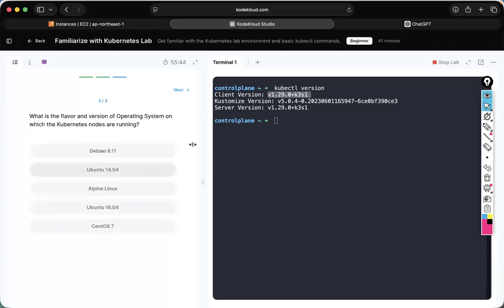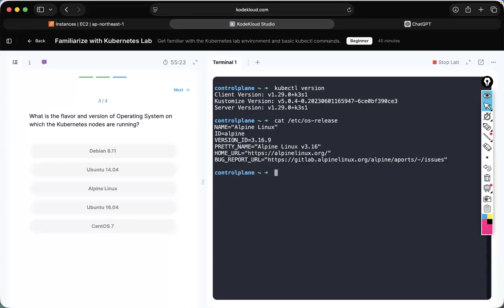Now next question. What is the flavor and version of the operating system on which the Kubernetes nodes are running? How to check? This is a Linux command. I forgot how to check operating system details.